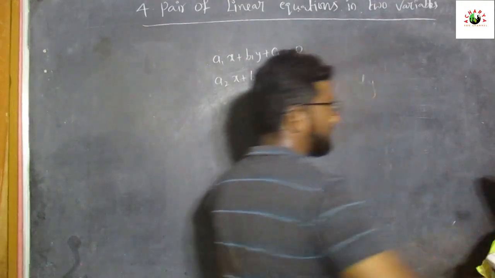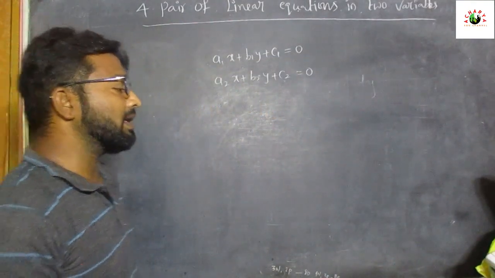Okay, so next, according to these pair of linear equations in two variables, we have some conditions.